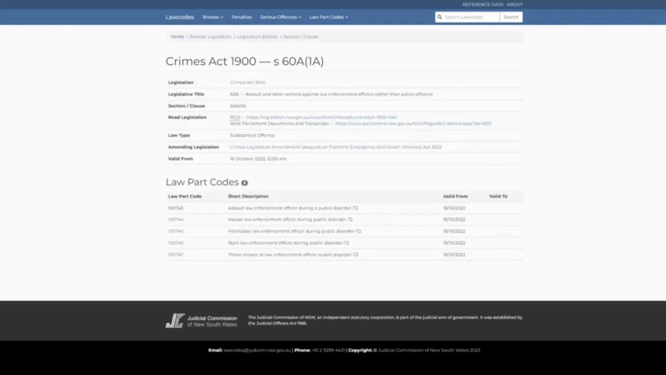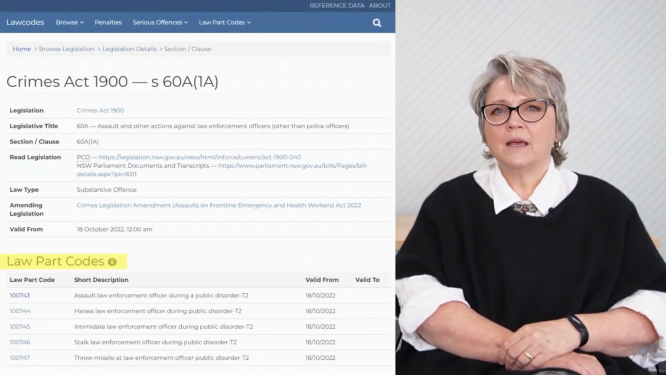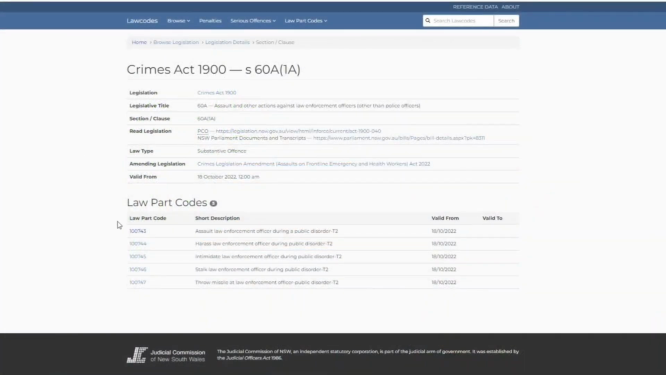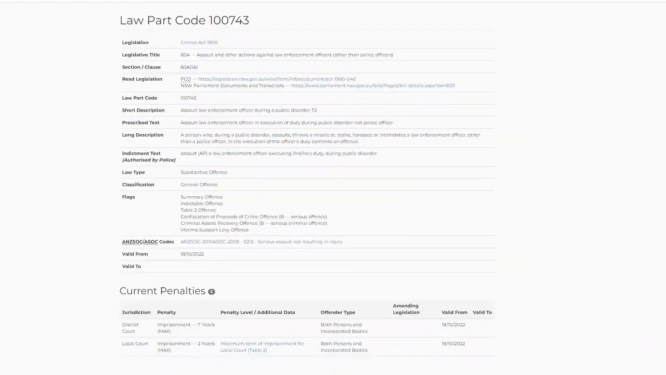This section prohibits a person from attacking a law enforcement officer during a public disorder. The attack can come in the form of an assault, harassment or intimidation, or by stalking or throwing missiles. There's a law part code for each of these forms of attack. In creating each law part code, we follow the legislation very closely. For example, click on Law Part Code 100-743, which covers assaulting a law enforcement officer.